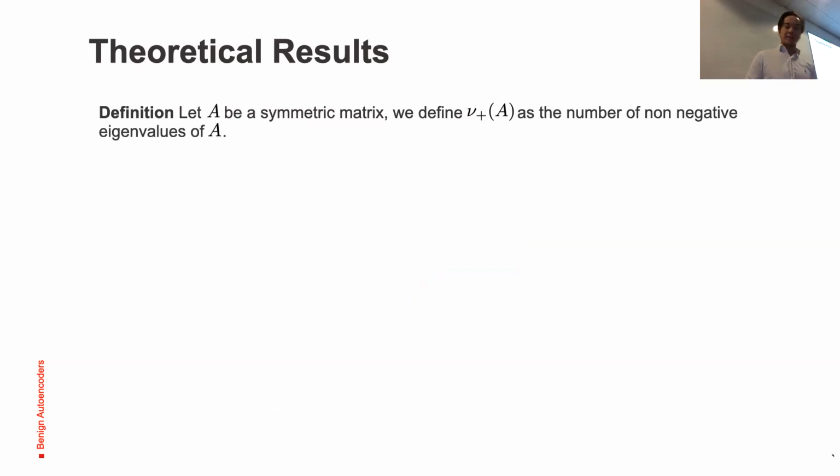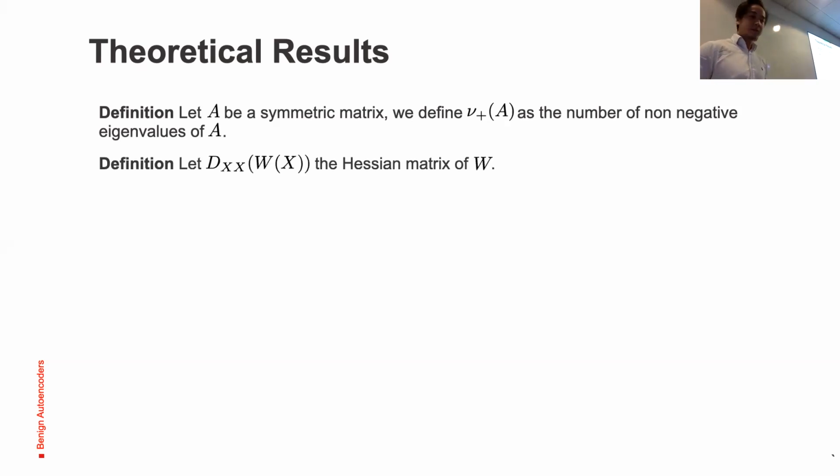Finally, to follow more theoretical results, I need to define nu plus A, where A is a symmetric matrix. So nu plus A is the number of non-negative eigenvalues of a given matrix. Then another definition: we use this subscript XX to denote the Hessian, in this case of the function of W.